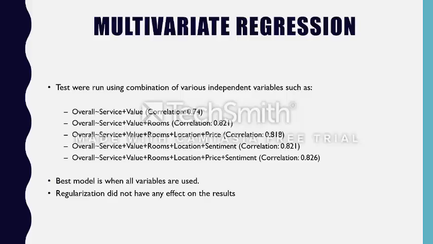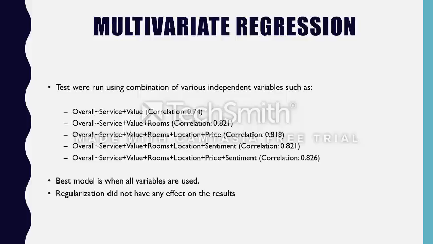We also ran the multivariate regression model for all the different combinations of test and train data which we have. In this combination, we can see that different types of combinations have been used: service plus value, service plus value plus rooms plus location plus price plus sentiment. The highest correlation was given by the model which considered all the independent variables combined in one model.